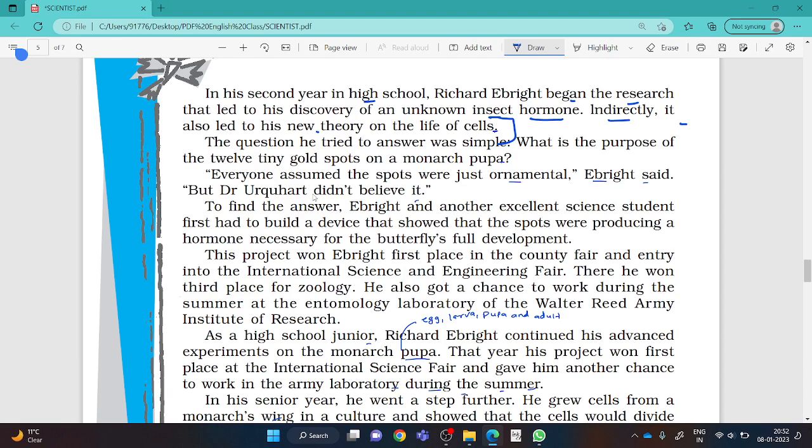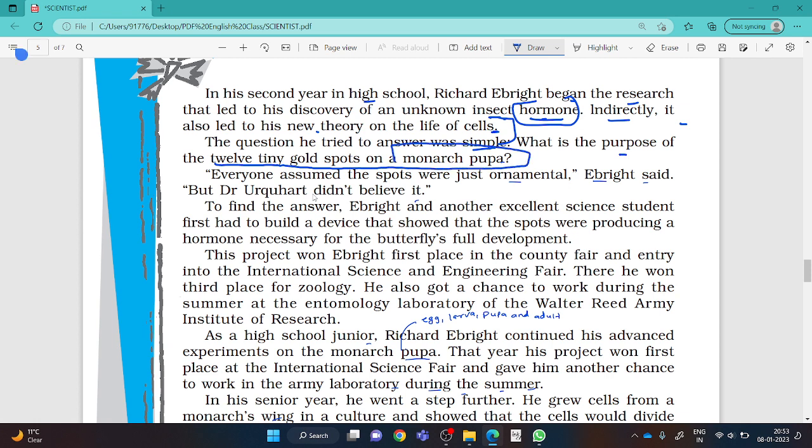When he was in the second year in high school, Richard Ebright began the research that led to the discovery of an unknown insect hormone. Means there was a kind of hormone, and indirectly it also led to his new theory on how cells work. See what happens. The question he tried to answer was simple. What is the purpose of the tiny 12 gold spots on the monarch pupa?